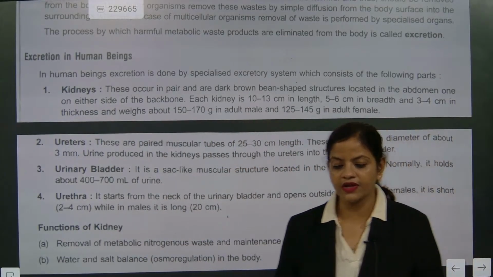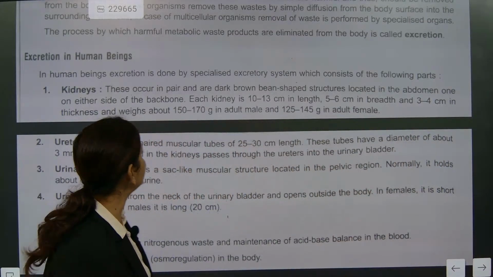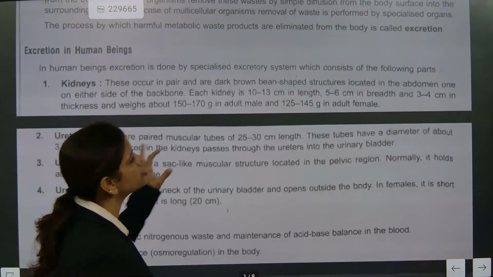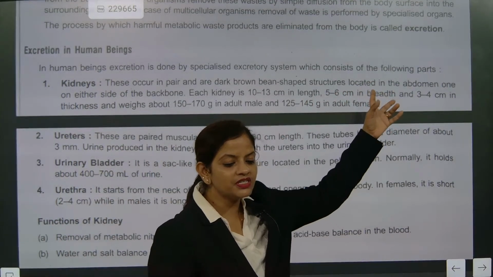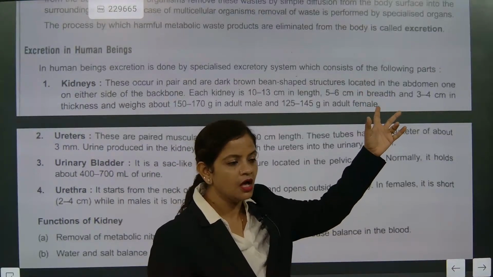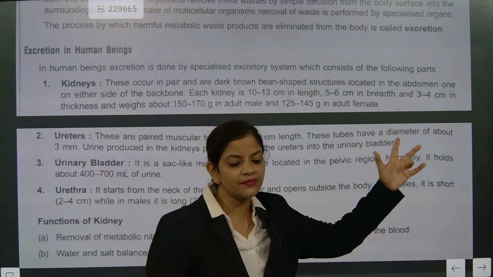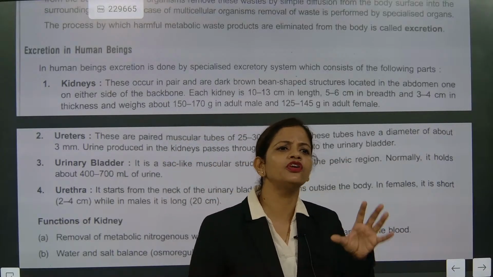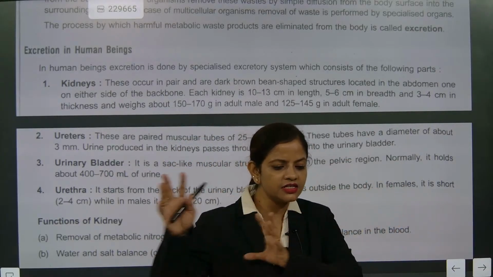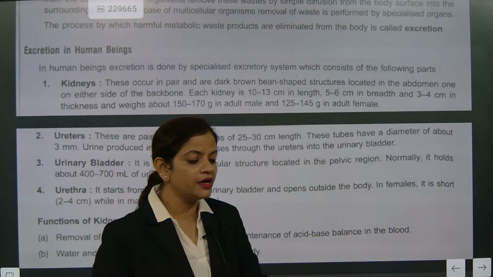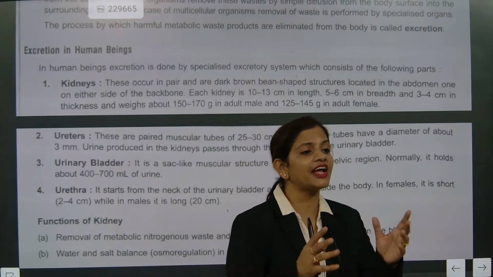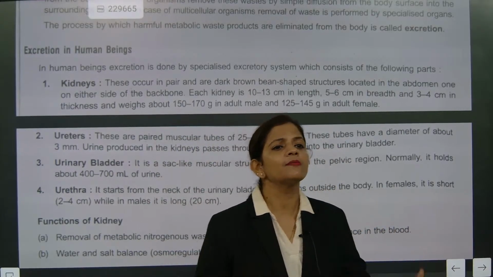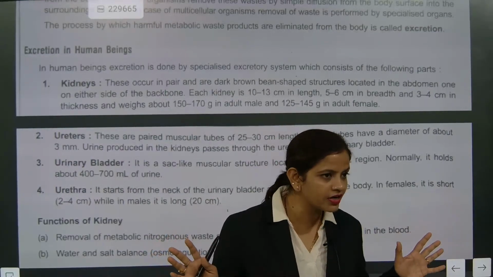So now look here. Please pay attention. Kidney. We are going to understand some things. See, these features of kidney they will not ask. This much clear questions they will not ask. What questions are they going to ask? I am standing for that. Understood or not? So kidney is for purification or filtration of blood. The correct answer is kidney is for filtration of blood. So what is it filtering? Nitrogenous waste like urea and uric acid that is present in the blood. It is exactly filtering that.